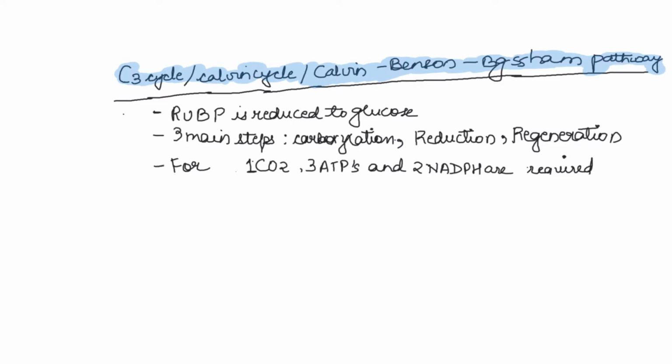In C3 cycle, RuBP, that is ribulose bisphosphate, is reduced to glucose. Three main steps occur: carboxylation, reduction, and regeneration. For one carbon dioxide, three ATPs and two NADPH are required. So Calvin cycle is the one which occurs in most of the plants.